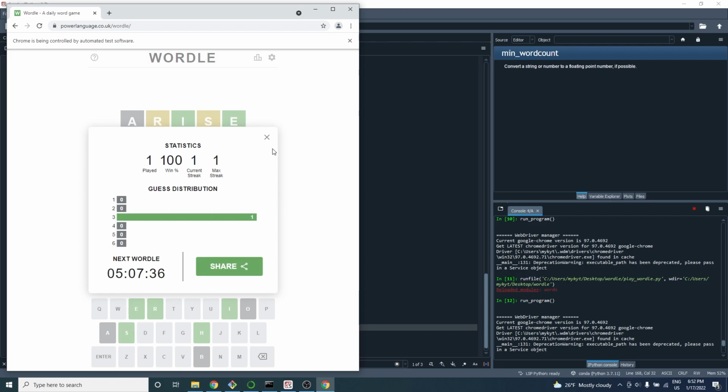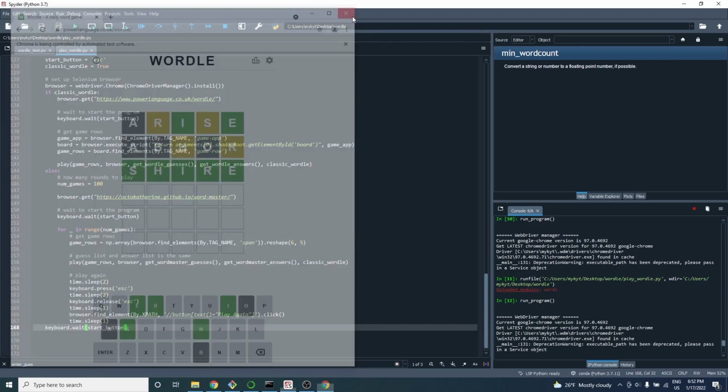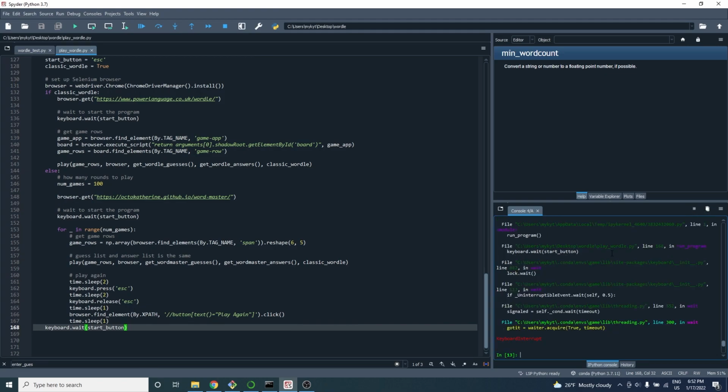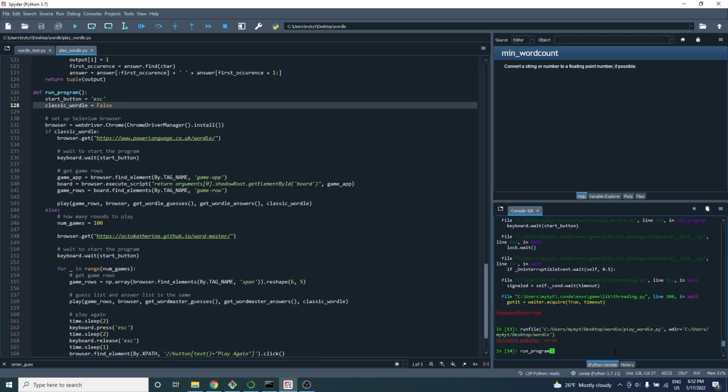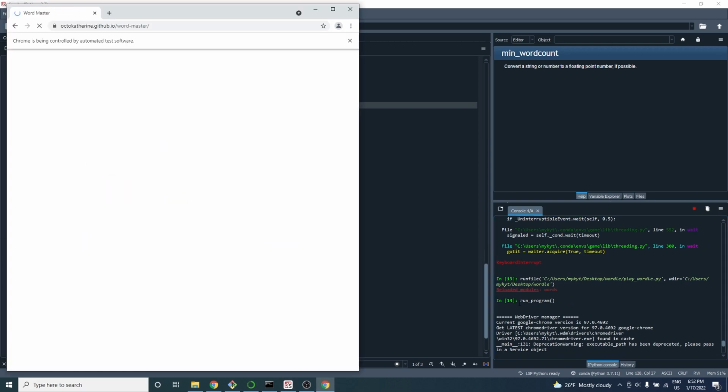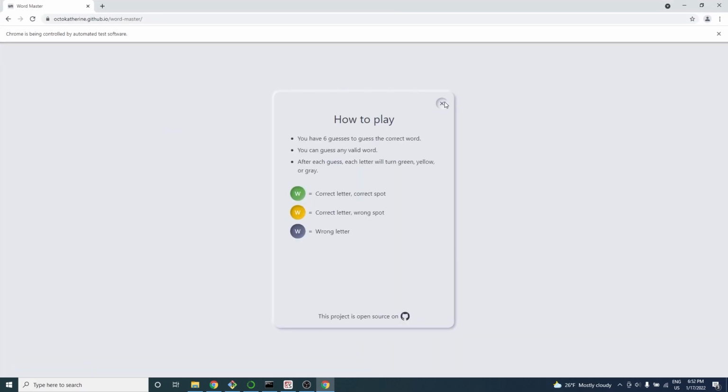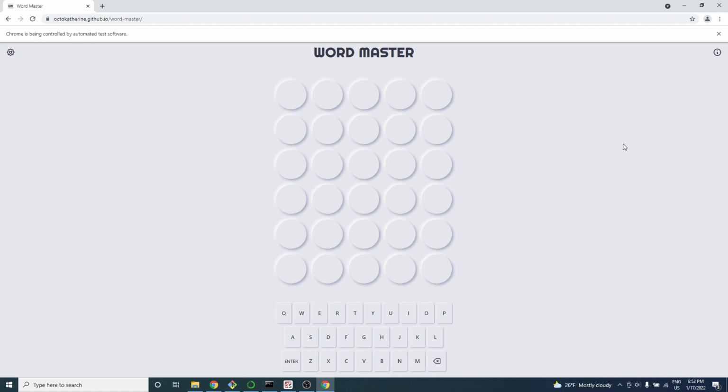That's pretty good. Now let's run it multiple times on the other Wordmaster website. So I'm going to go here in our code and change the boolean up here to false, and this just runs a different set of instructions to open a different website and read its content. But this website is very similar, so here I'll press escape and it will run multiple times.